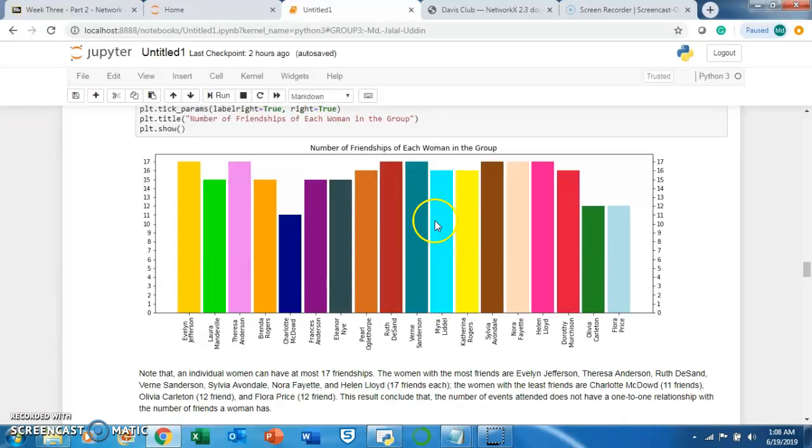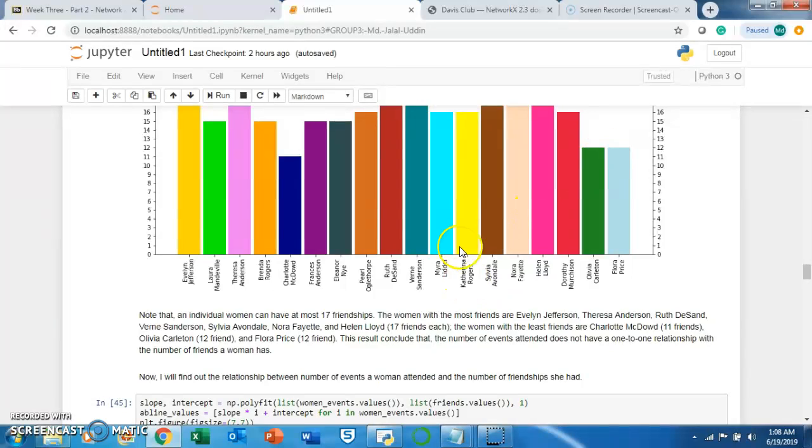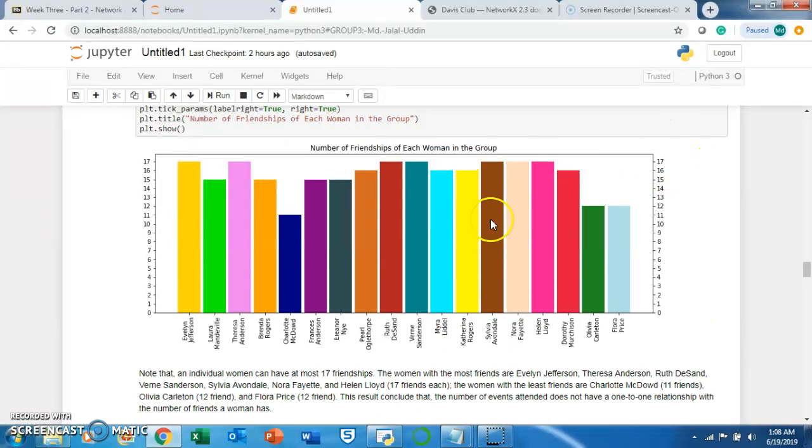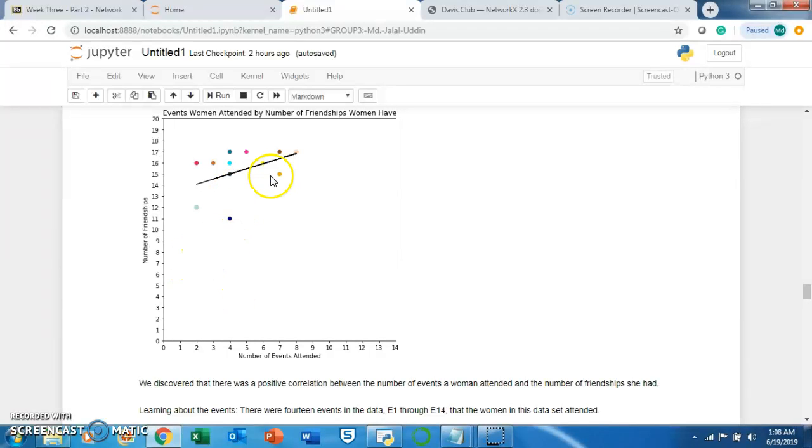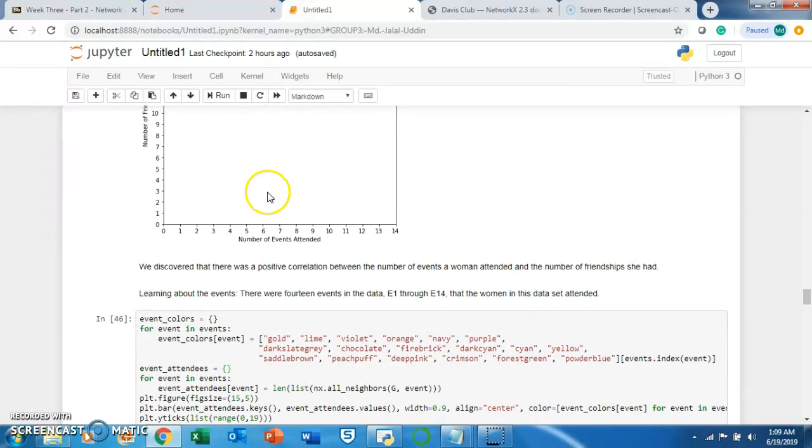This woman and this woman have the highest number of friends. I have created a regression line here, which is very positively correlated between the number of friends and the number of event attendances. Before, I mentioned that if there is more event attendance, there will be more friends also. This statement is also very clearly shown here.